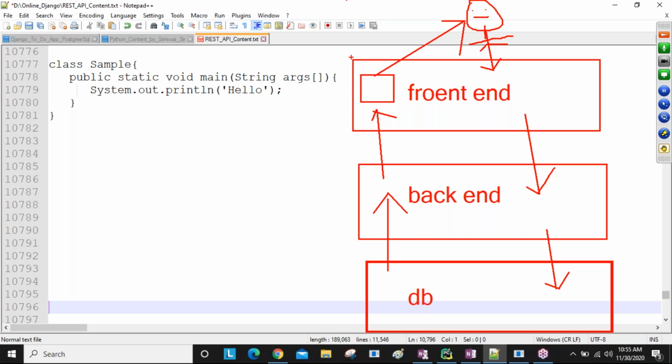So if you want to develop this front end part, then UI technologies are required, guys. UI technologies like HTML, CSS, Bootstrap, all these things we call UI.